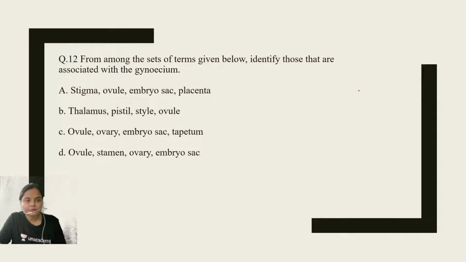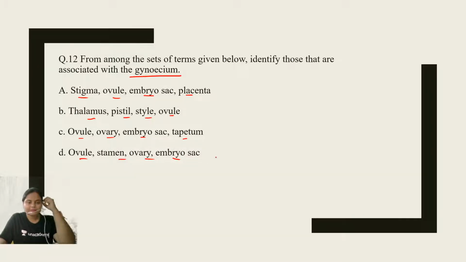Now, question number 12. From among the sets of terms given below, identify those that are associated with the gynoecium. You have to identify the terms which are associated with the gynoecium. Stigma, ovule, embryo sac, placenta. Thalamus, pistil, style, ovule. Ovule, ovary, embryo sac, tapetum. Ovule, stamen, embryo sac, ovary. What will be the right answer to this question, guys?